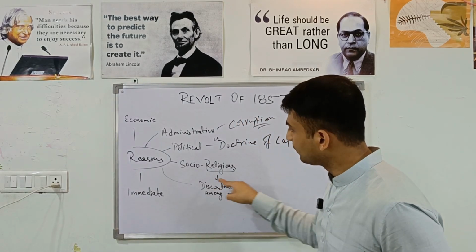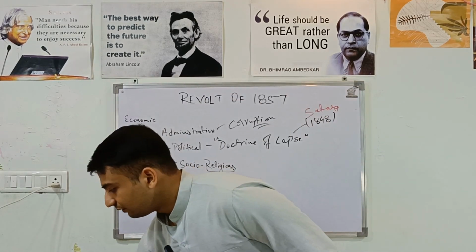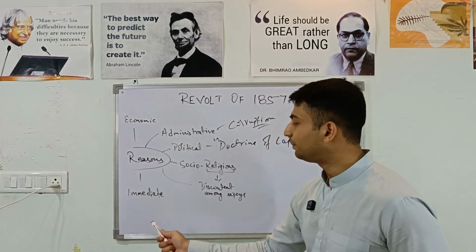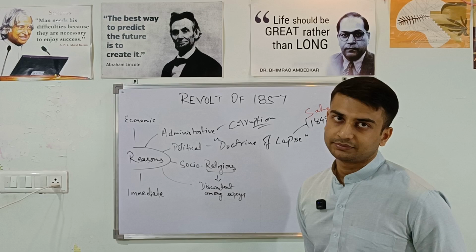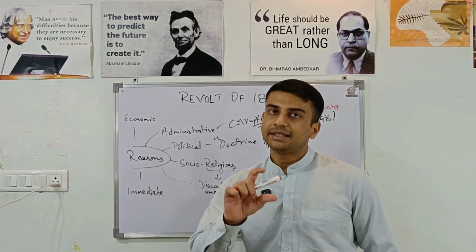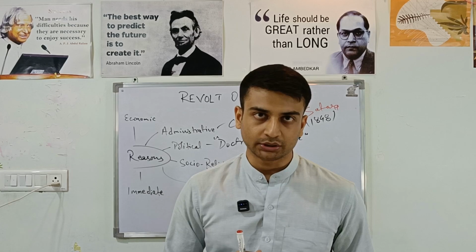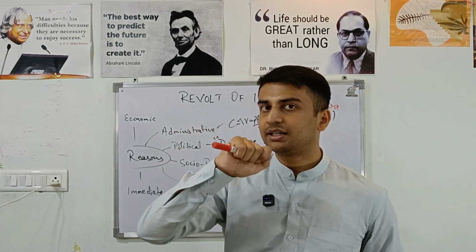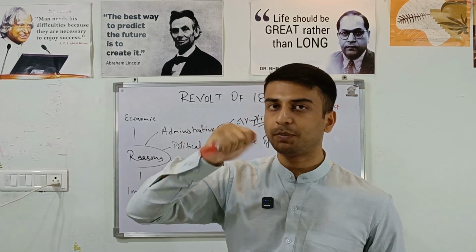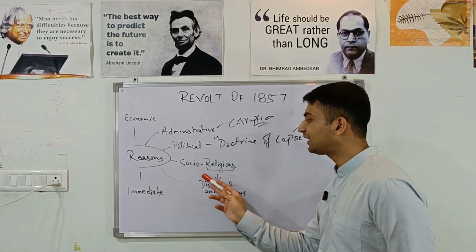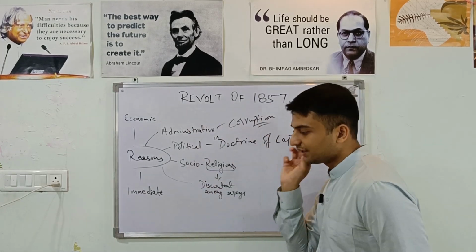And another thing, which was also an immediate reason, was that the old musket, Brown Bess, was replaced by the Enfield. And the cartridge was greased with the fat of cow and pork. And it was really hard, so it wouldn't come off with hands, so you had to pluck it with your teeth. That was the immediate reason of discontent among the sepoys, and that led to the revolt of 1857.